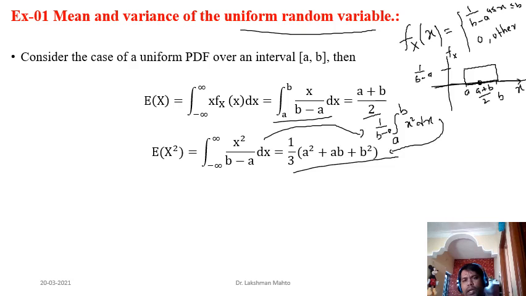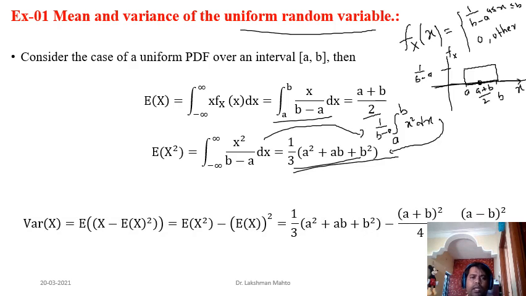That means it would take the form of x cube, so it would be b cube minus a cube. Apply the formula: b cube minus a cube is what? It is (b minus a) into (a square plus ab plus b square). So b minus a will cancel out, and we will have just the remaining thing, this one.